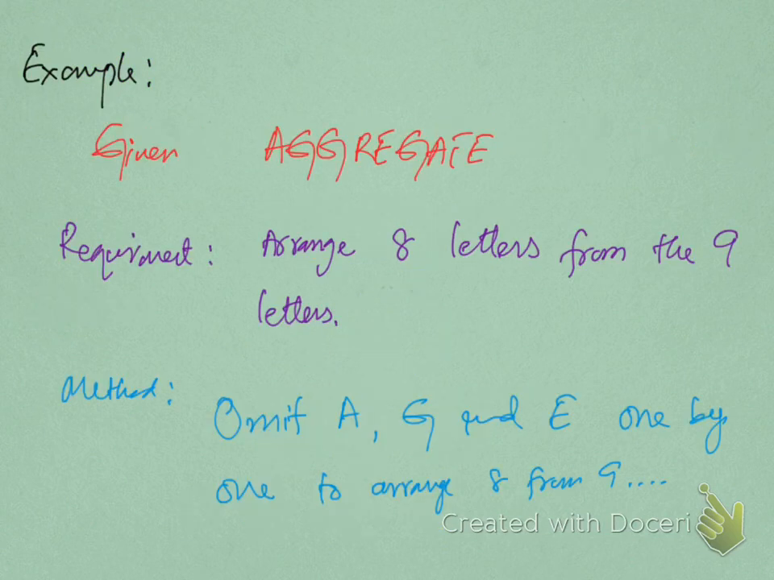Example: given aggregate, arrange 8 letters from the 9 letters. Now this is one of the most important questions, since we don't have to arrange all, so be careful while solving questions of this type. Method: omit an A, a G and an E one by one to arrange 8 letters from 9 letters. When you have to arrange some letters from all letters in which some letters are repeated, you have to omit the repeated letters one by one.